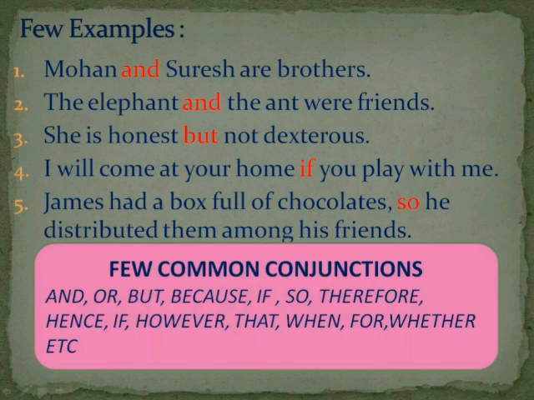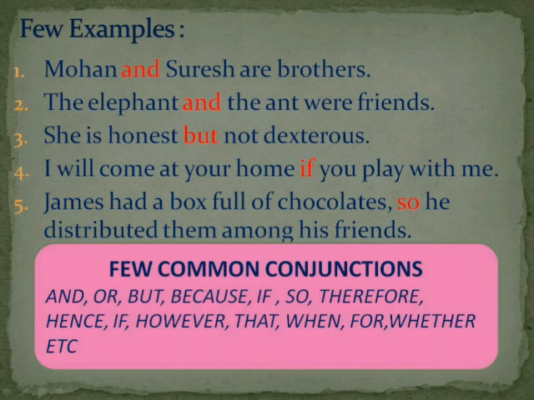In sentence number 3, it says she is honest but not dexterous. Now, we can make two sentences from the above sentence. What are they? She is honest, she is not dexterous. Dexterous means laborious, the one who labors hard.